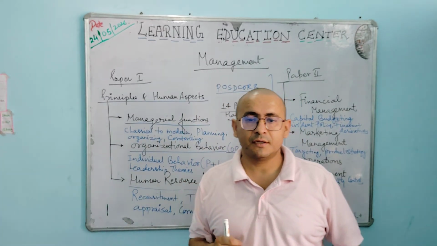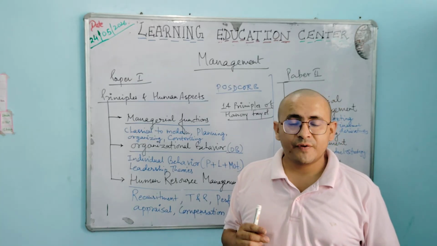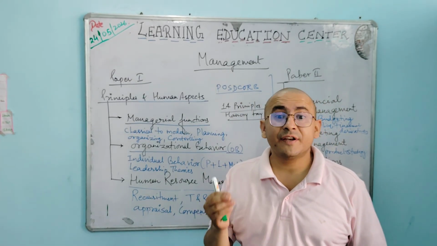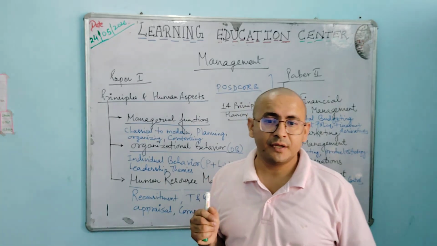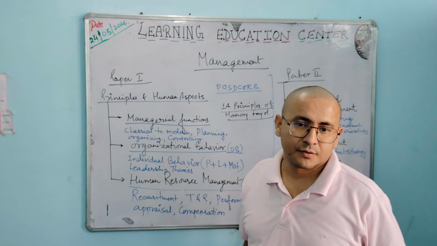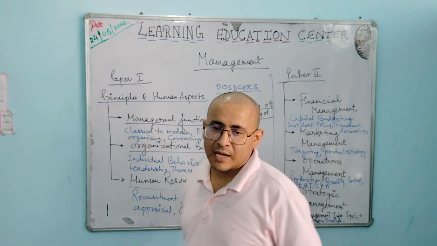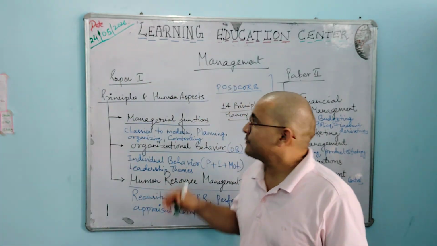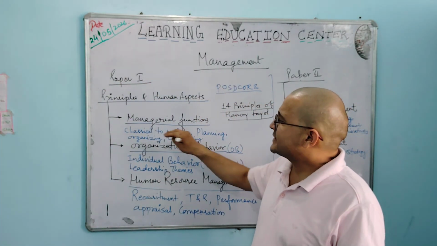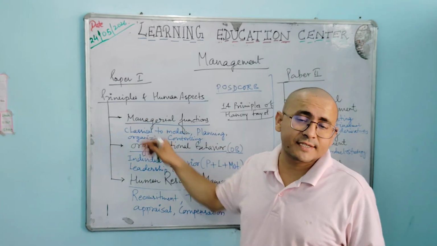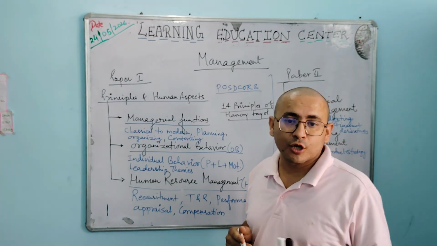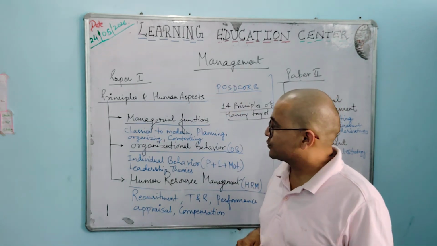Every organization, every company, every university, every institution, every place, whatever it may be, has management. Every firm or proprietary has a management. Then, definitely there are some rules which govern that management. Human aspects are also there with management.